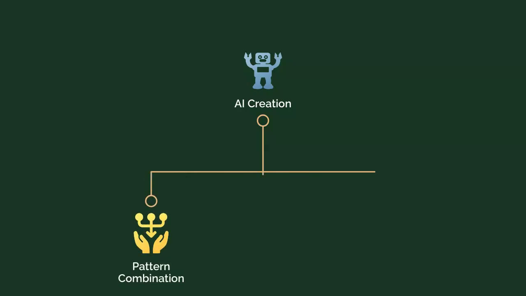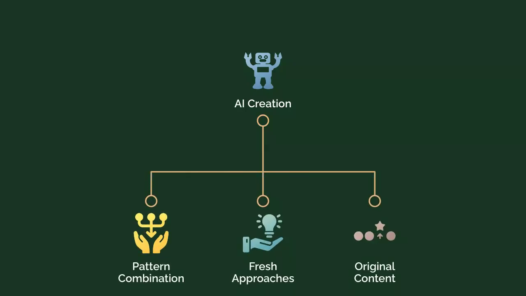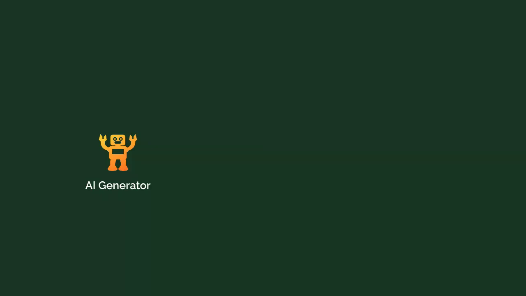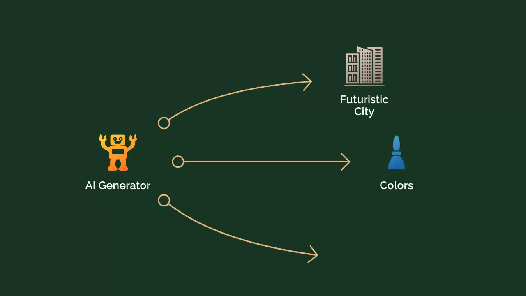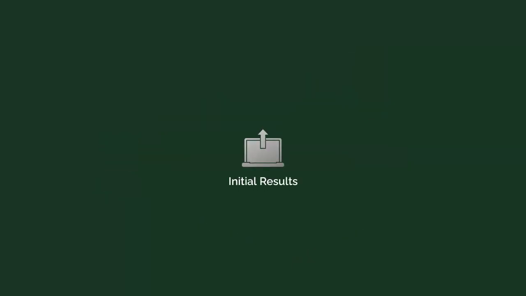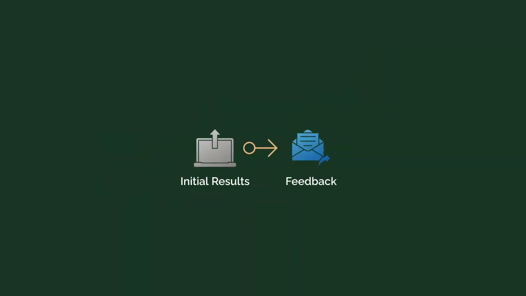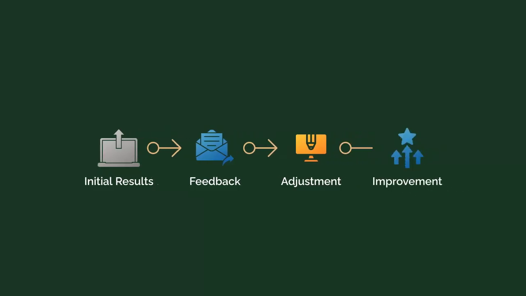AI creates new content by combining learned patterns with fresh approaches to produce original material. When generating a futuristic city, AI applies its knowledge of colors and shapes to create something new. AI improves through cycles of initial results, receiving feedback, making adjustments, and achieving better performance.